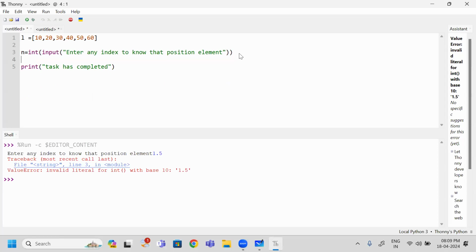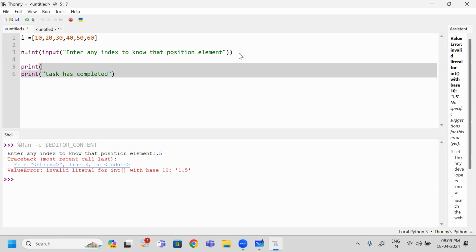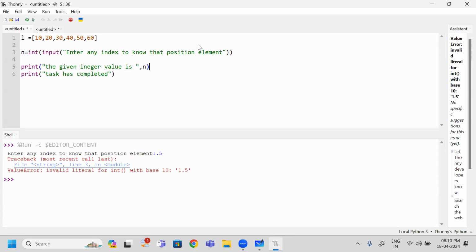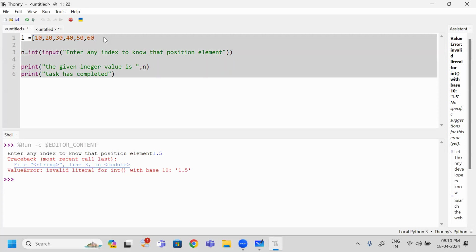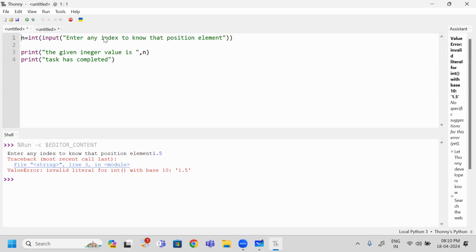So here, what is the value that the end user has given? That I am going to print as it is. The given integer value is what the end user has given, that I am going to print. So here I am not taking any list at this place. So the n value I am taking, and what is the value the end user has given, that I am printing. Next I am going to continue the remaining part of my program. So here which line will give us an error? This first line gives us an error.